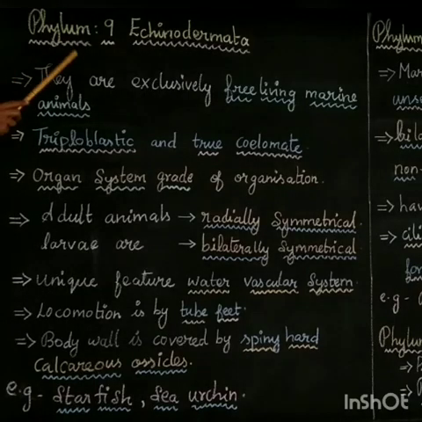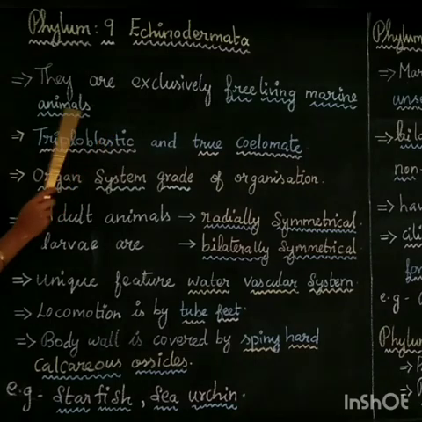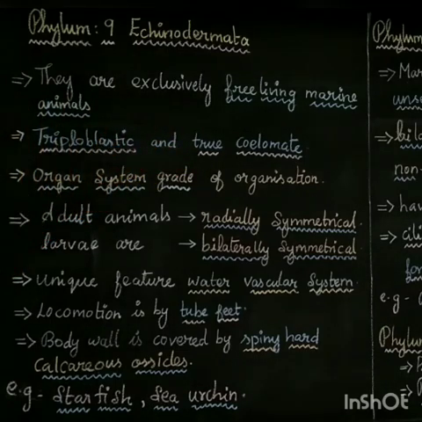Phylum 9, Echinodermata. All the animals included in this phylum are free-living marine animals. They live freely in the marine water. Then, triploblastic, having three germ layers, and true coelomate, having a true coelom. Then, organ system grade of organization.